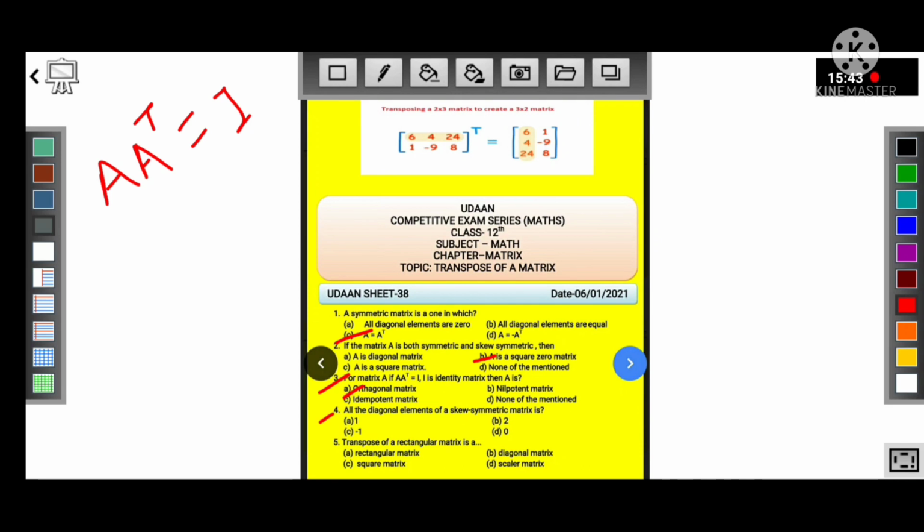Next, fourth question, all the diagonal elements of a skew symmetric matrix are 0. Next, question number 5, transpose of a rectangular matrix is a rectangular matrix.